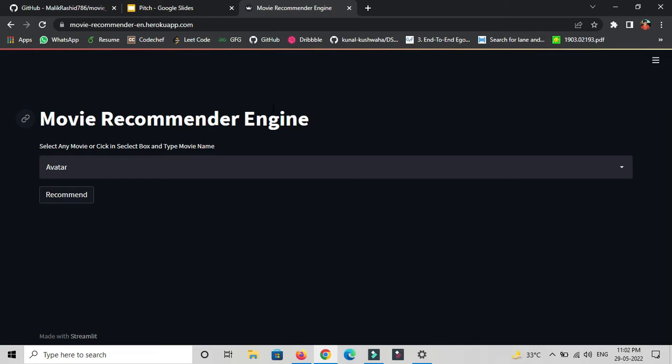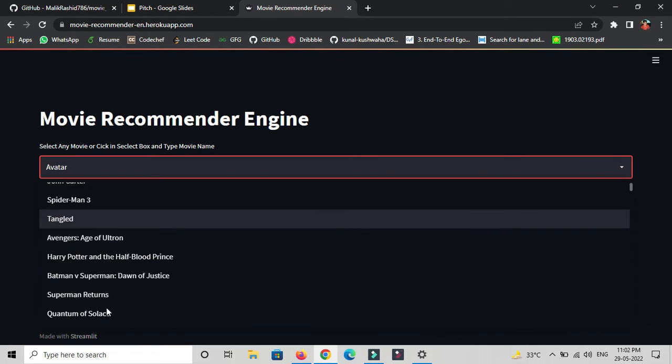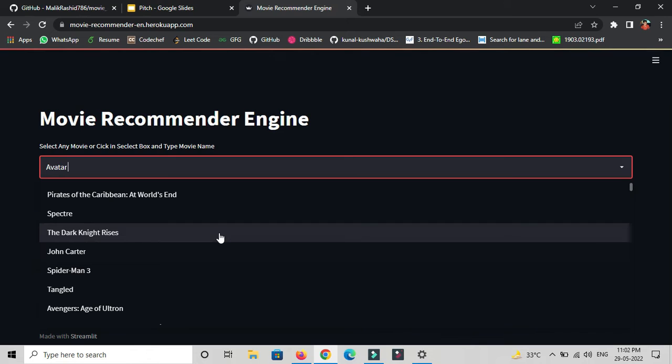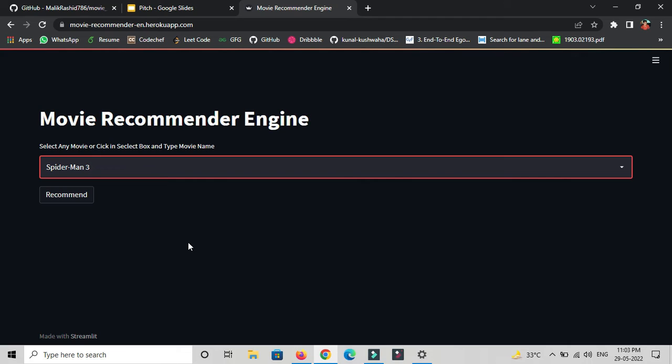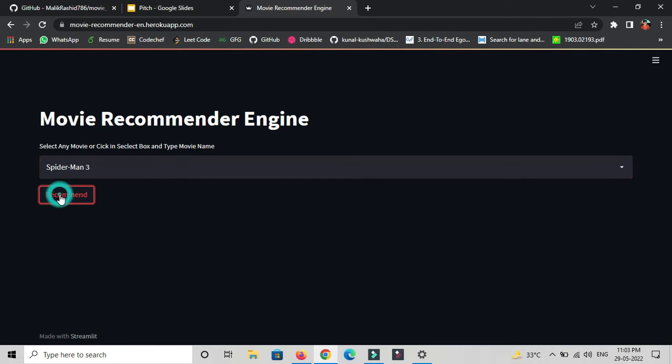So here is the movie recommendation engine. On this screen you are given an option menu from where you may choose any movie, or simply enter the movie name here. Here are the movie titles that are present in the list. For example, if you choose Spider-Man 3, then the movie is selected in the list, and after that you have to press the recommend button.